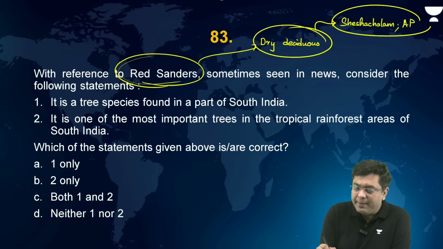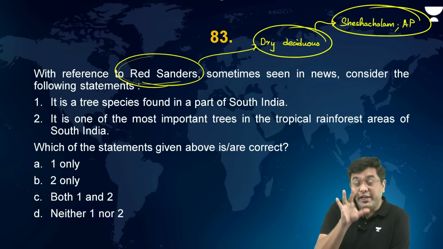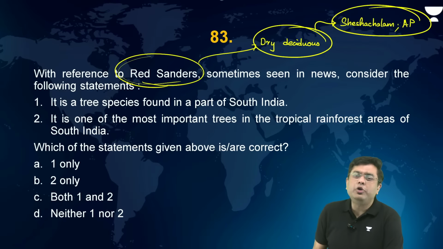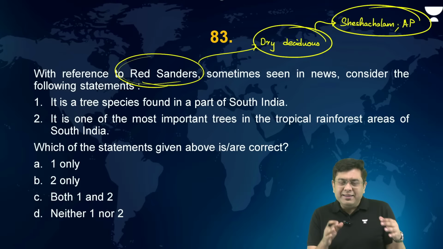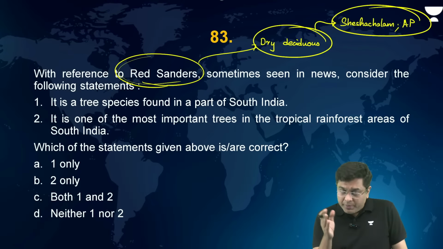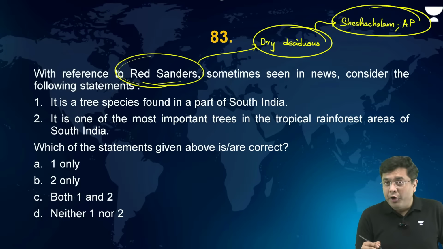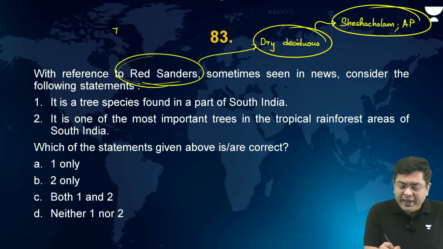So it is endemic to this particular region. It is to be found only in that particular area. It takes around 20 to 25 years to grow, and that is why it requires protection, because the smuggling and the cutting down does not allow the trees to grow. Now, the rainfall required is in between 70 to 100 centimeter.